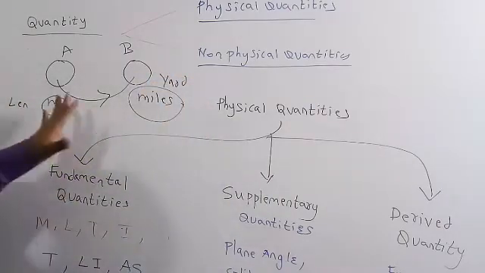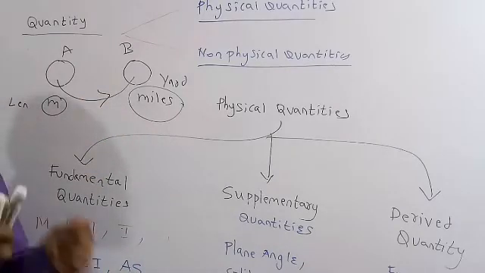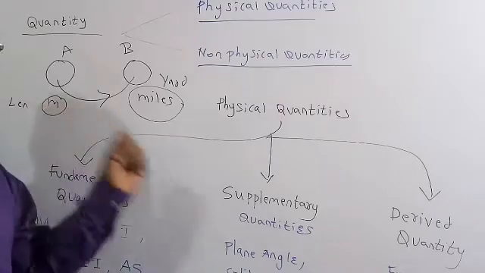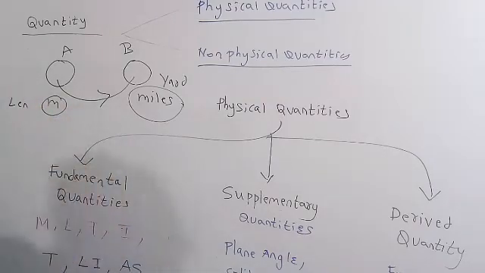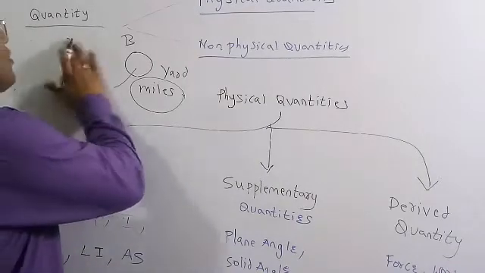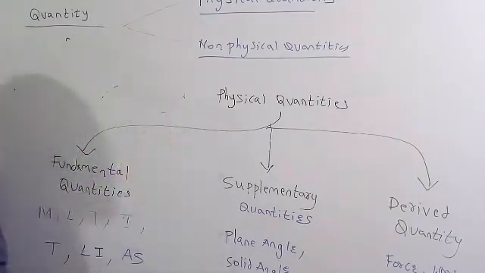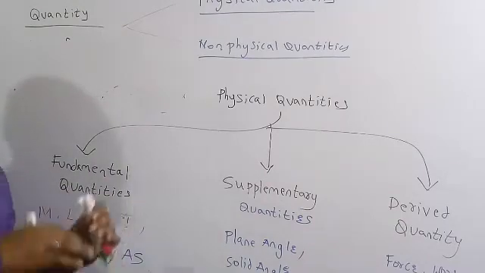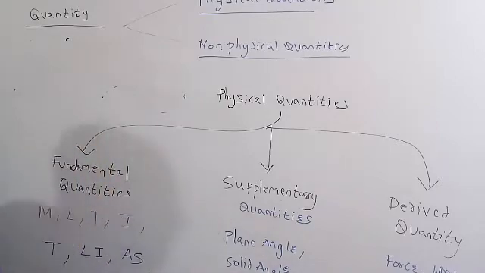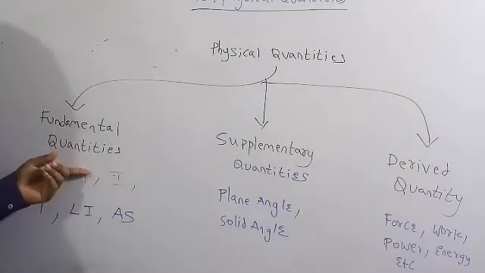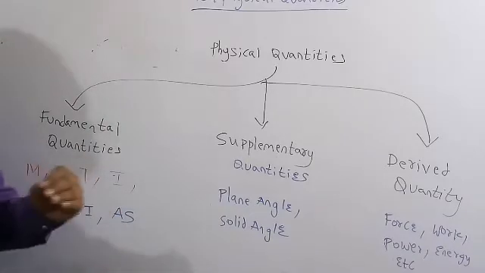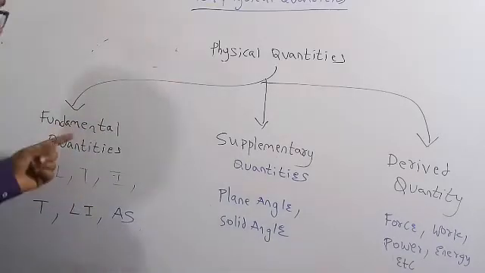Because of these conversion problems, scientists thought that all the people in the world must use a single system. Because of these scientists, nowadays we use the same unit for the same quantity all over the world. Therefore the problem of communication between 2 countries is reduced. So these are the fundamental quantities. For each and every quantity there is a unit, and these units are used by all around the world.